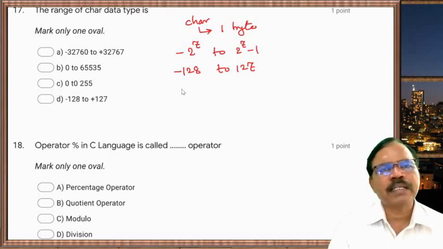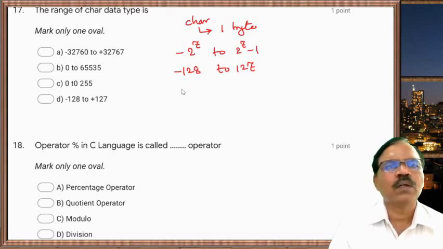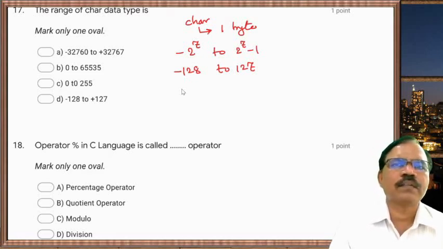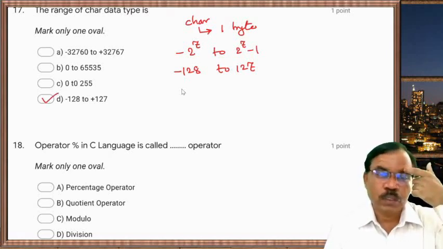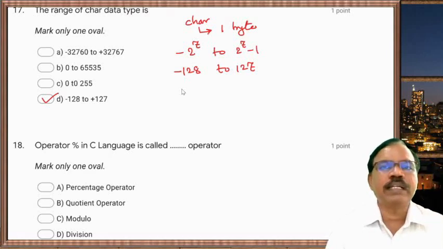For unsigned, it is 0 to 2 raised to 8 minus 1, means here you will get 0 to 255. Here it is minus 128 to 127.